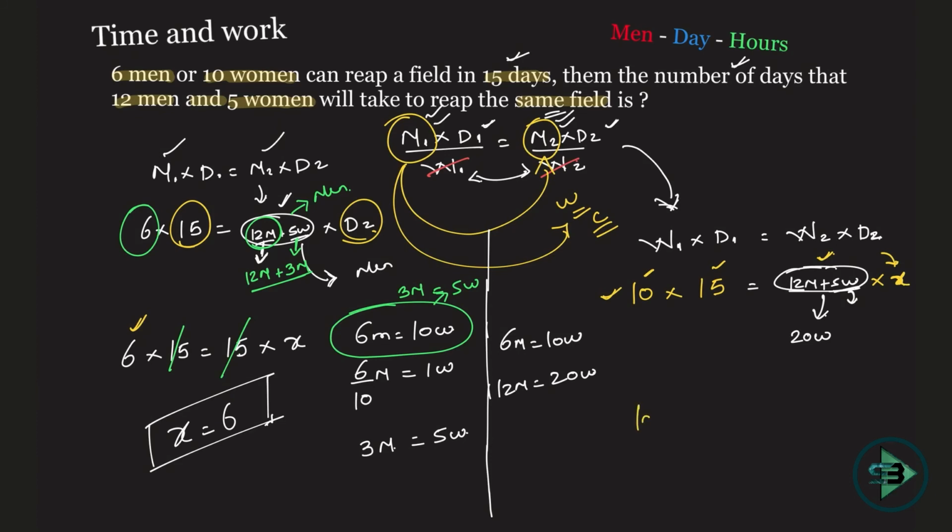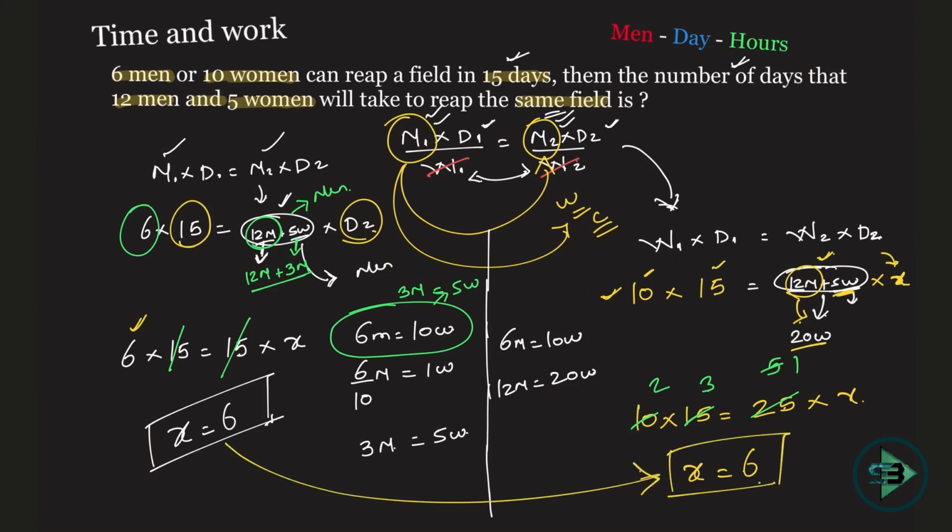So 10 into 15 is equal to 25 women, that is 20 women plus 5 women, 12 men converted, into X. Now let's just cancel and reach the answer. 5 5s are 25, 5 3s are 15, 5 1s are 5, 2s are 3 into 2. X will be equal to what now? X will be equal to 6, the same answer as we got earlier.